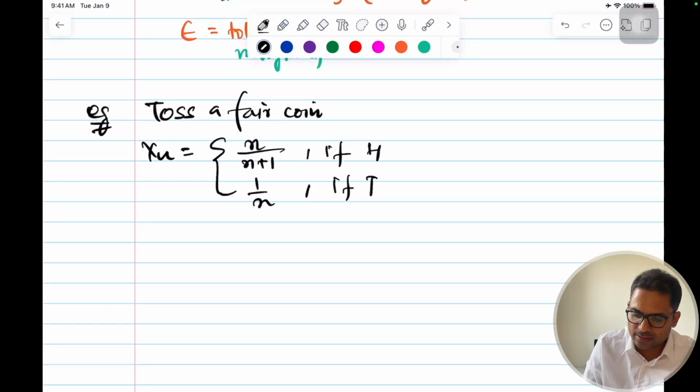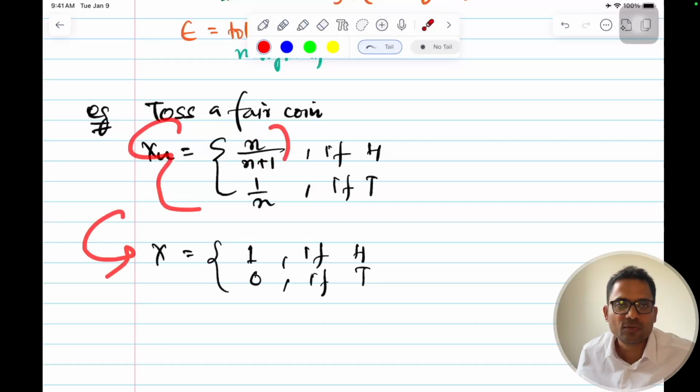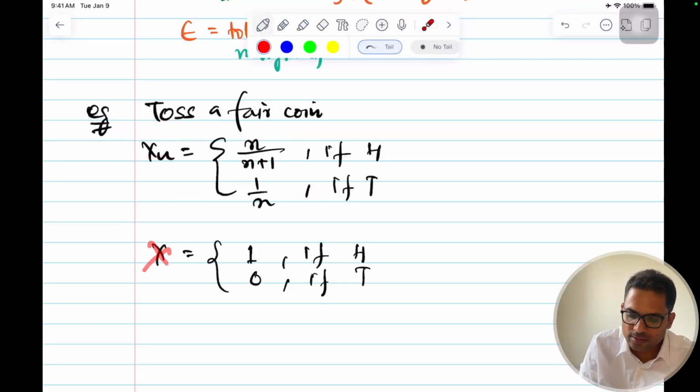This is how Xn is defined, and my target or limiting random variable X is simple Bernoulli: 1 if head and 0 if tail. So I want this sequence of random variables to converge to this Bernoulli.